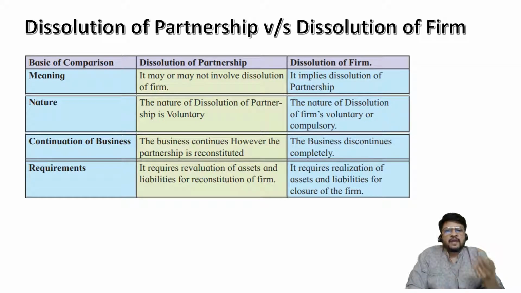Or in case of retirement or death, the retiring partner or the legal executors of the expiring partner have a right to enjoy the profits on account of appreciation of assets up to the date of retirement or death, or they have a responsibility to share the losses on account of depreciation of assets up to the date of retirement or death. So we are required to create a revaluation account because business is still continued. Only thing is that either the incoming partner or the outgoing partners are required to be adjusted for their share in the profit or losses on account of appreciation or depreciation.